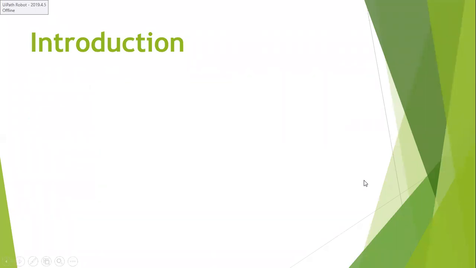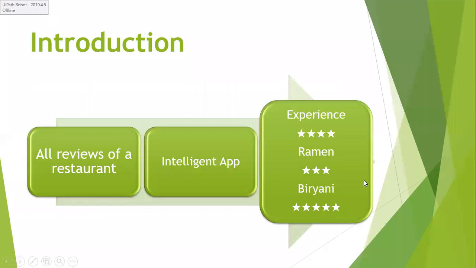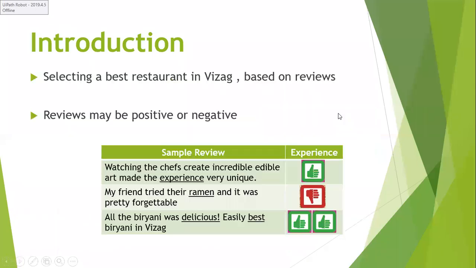For example, if I want to make it an intelligent app, it will take all the reviews of a restaurant and give some experience rating, whether a 3-star or 5-star experience, based on the words that are in the reviews. Here, in the first sentence, it is giving thumbs up.